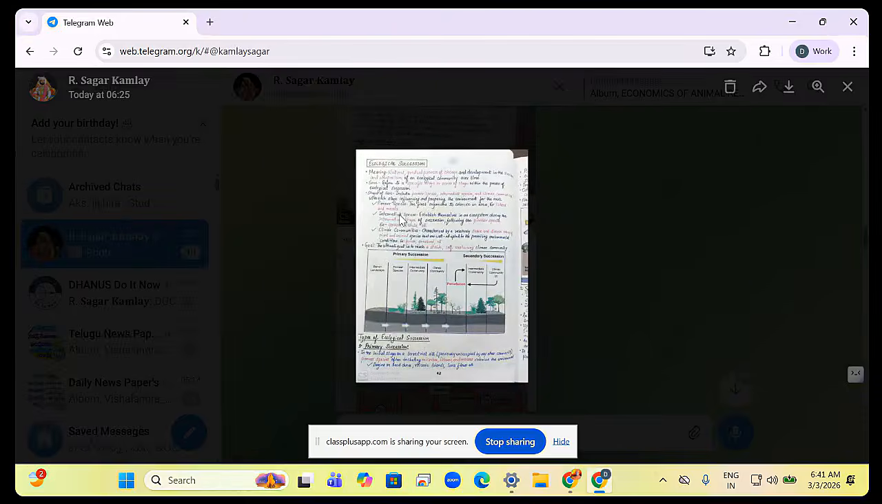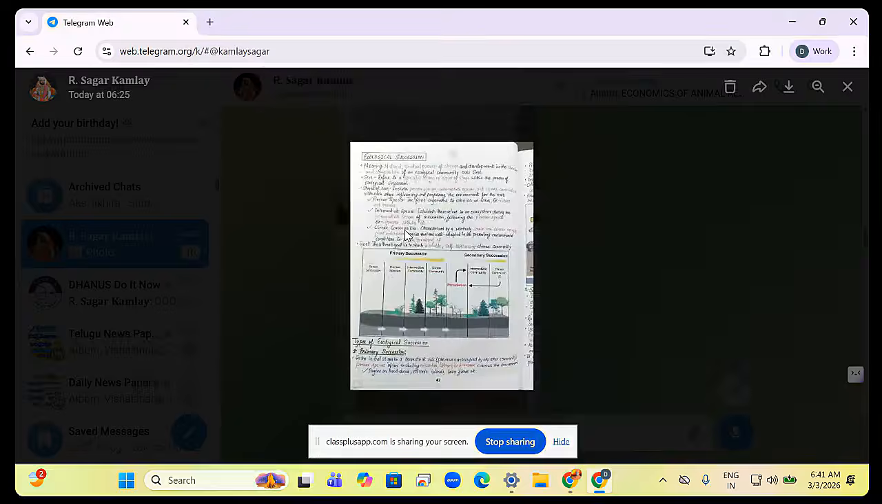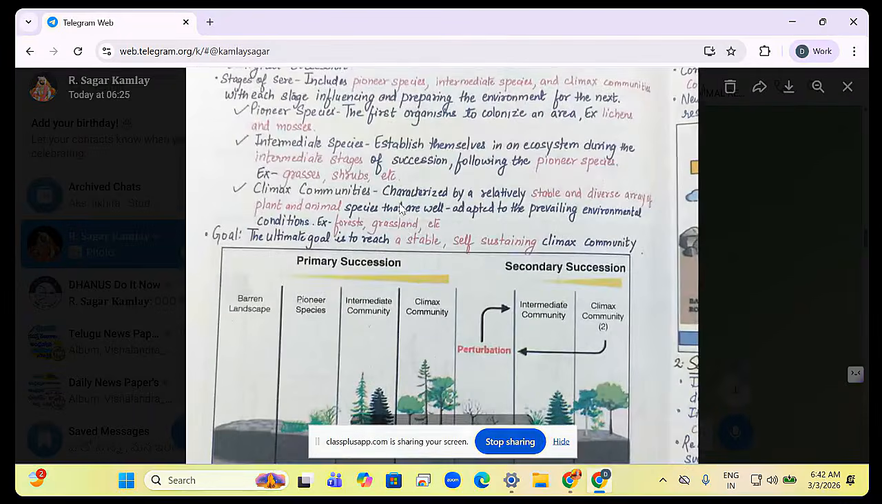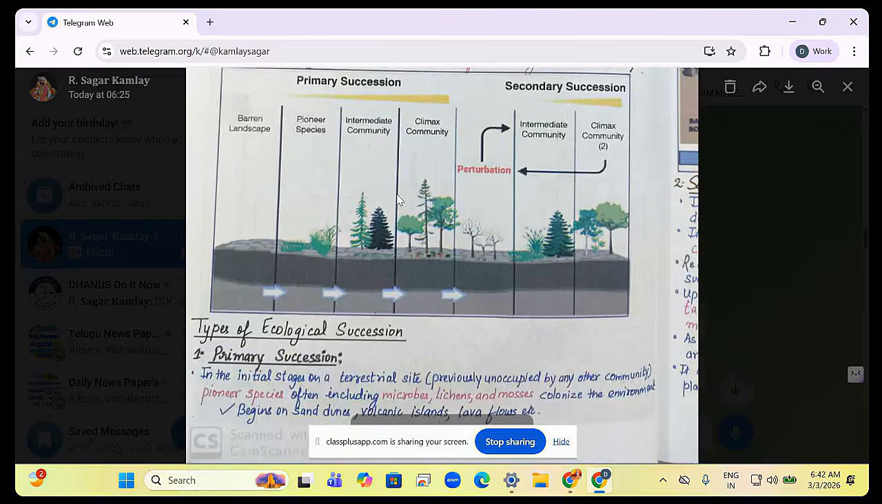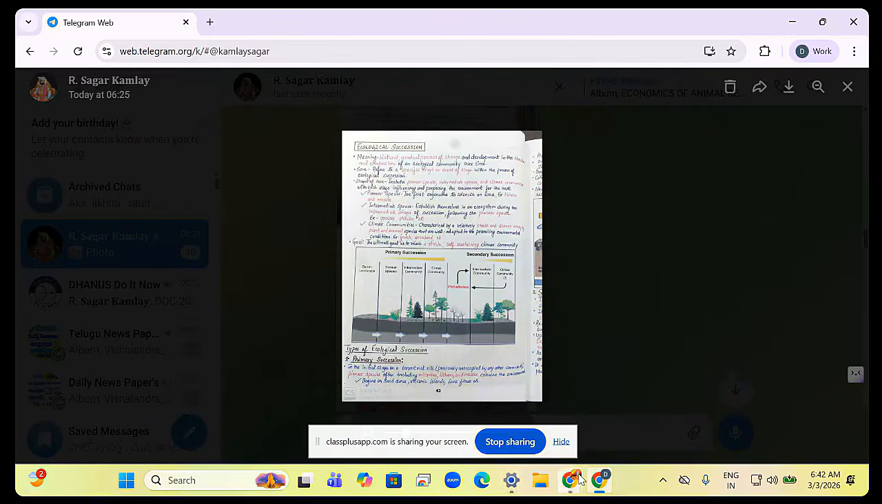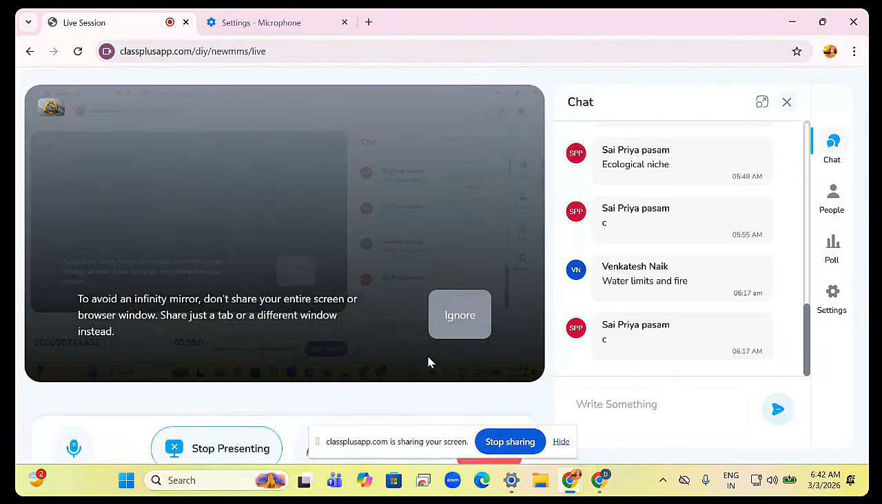Third one, ecological succession. This is what I said. Successions are of two types: primary succession and secondary succession. That we'll see later. So I will be sharing this to you people. Just go through it. So cycles are of two types. One is gaseous cycle, second one is sedimentary cycle. The gaseous cycle includes carbon dioxide, nitrogen, oxygen, methane.